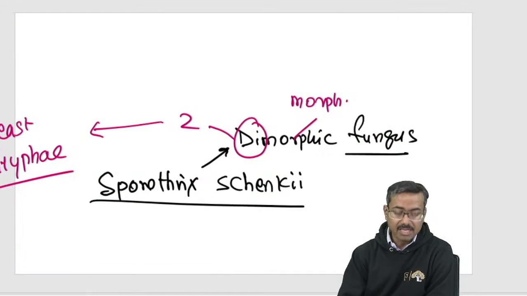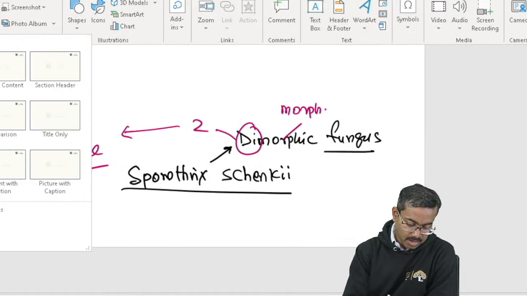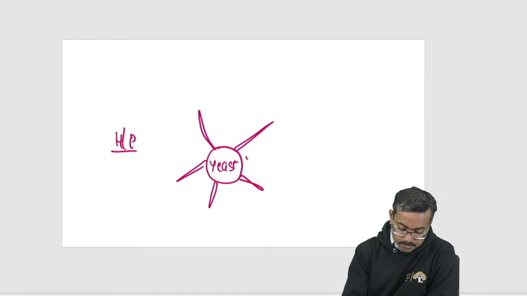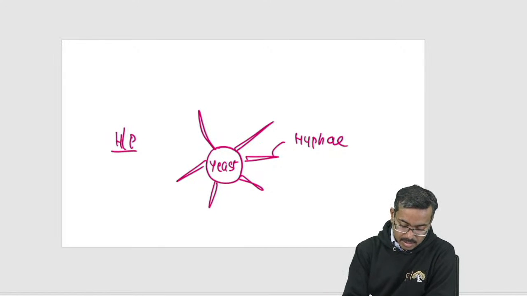In fact, if you do a histopathology, you will find a yeast form in the middle and a hyphal form like this. This is the hyphal form. So this is a colony like that, a yeast in the middle and hyphae, and this is called asteroid bodies.